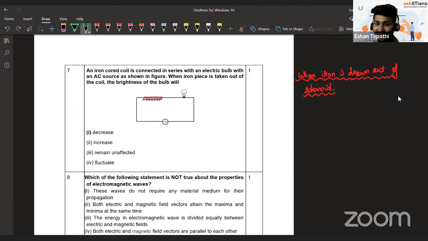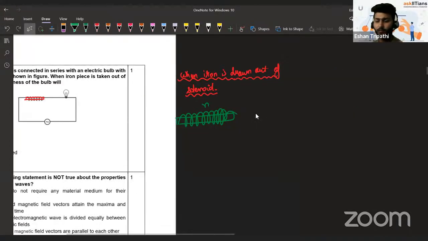Guys, inductance of a solenoid, if you remember, is what? The inductance of a solenoid depends upon the permeability of the medium. Like if the number of turns is n, length is l, thin solenoid, radius r, then in that case, the self-inductance is given by a relation. And you should not just learn it by heart. You should actually learn how to derive it also.